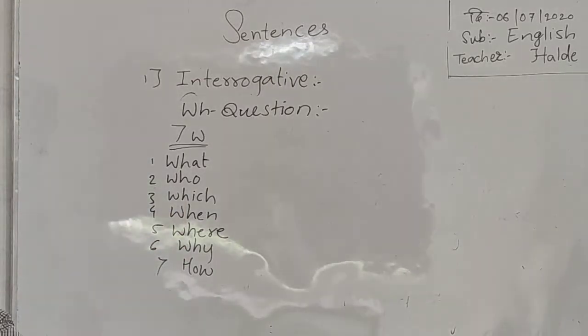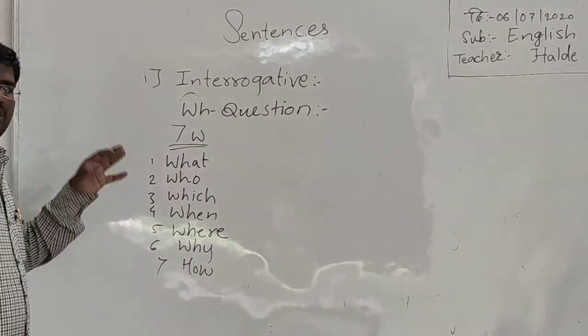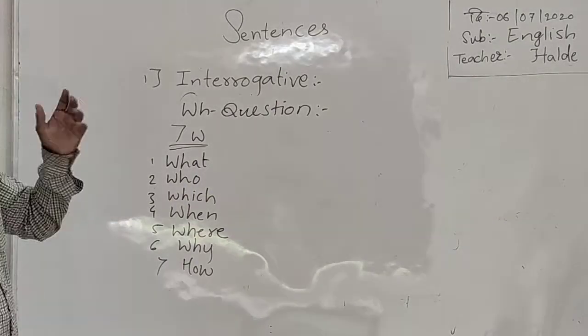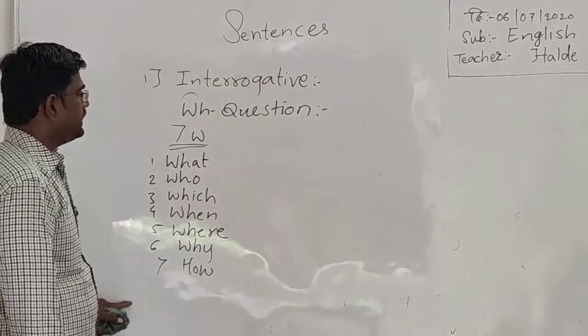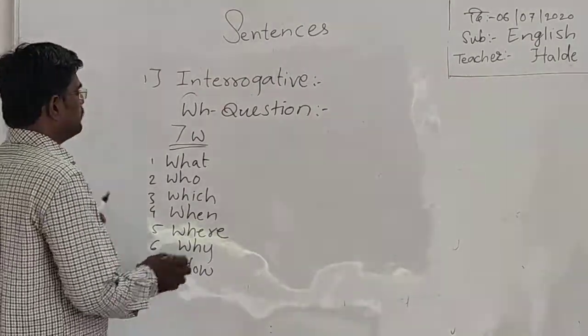These are the 7 W's. Without this, we cannot make any questions. So we need to make questions with the help of these WH words. That's why they are called 7 W's.